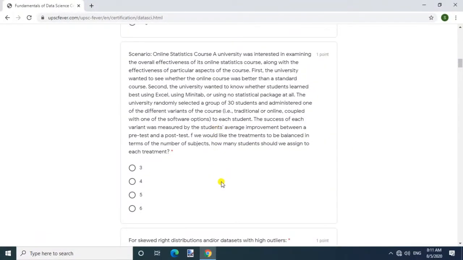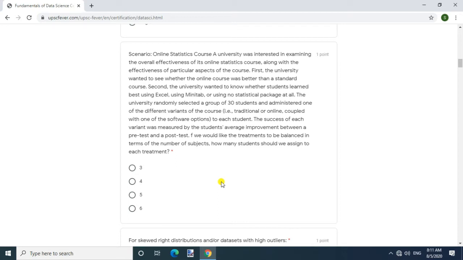A university was interested in examining the overall effectiveness of its online statistics course along with the effectiveness of particular aspects of the course. First, the university wanted to see whether the online course was better than a standard course. Second, the university wanted to know whether students learned best using Excel, using Minitab, or using no statistical package at all. The university randomly selected a group of 30 students and administered one of the different variants of the course, i.e., traditional or online, coupled with one of the software options to each student.